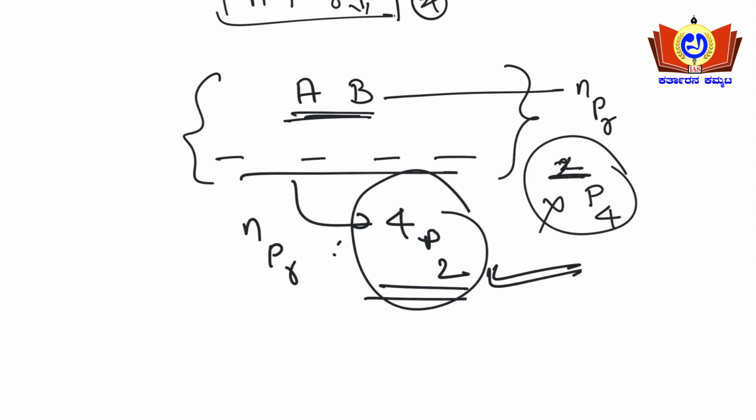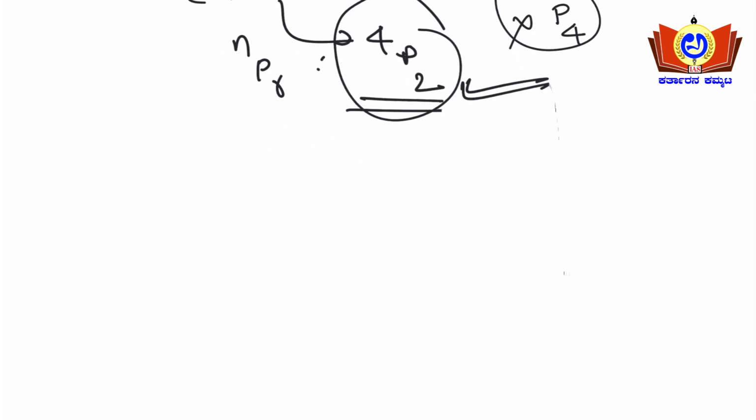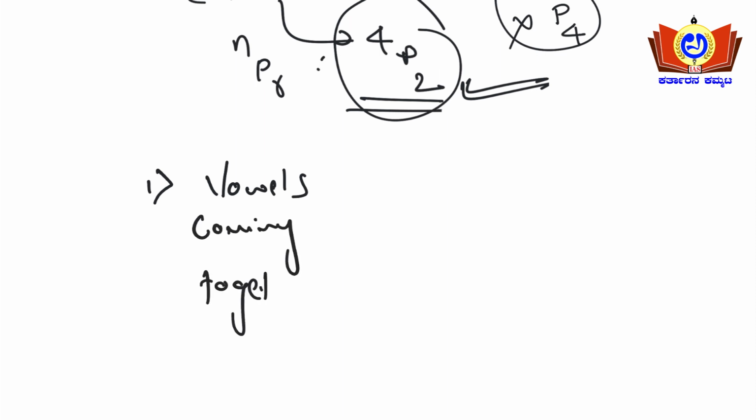Vowels come together, vowels never come together, no two vowels come together. There are 3 conditions, guys. What is the first condition? Vowels coming together. What is the second condition? Vowels never come together.